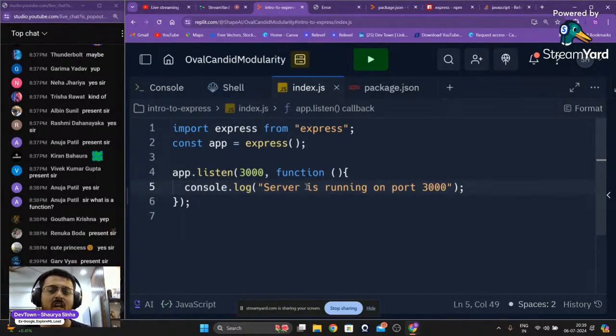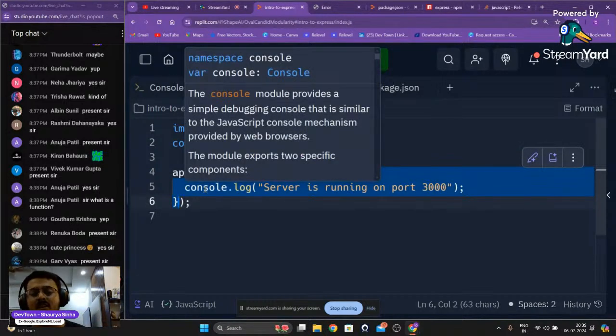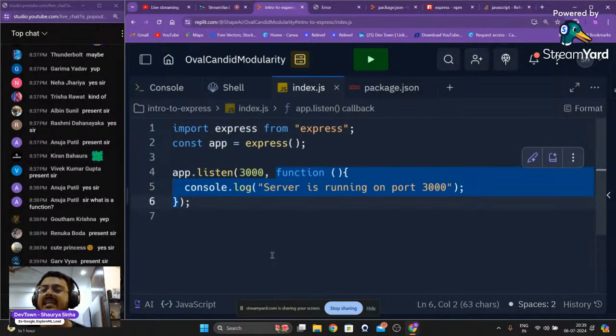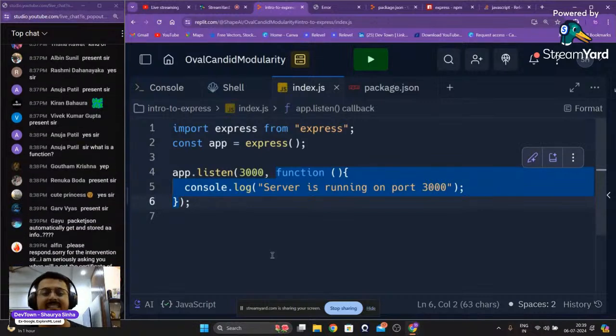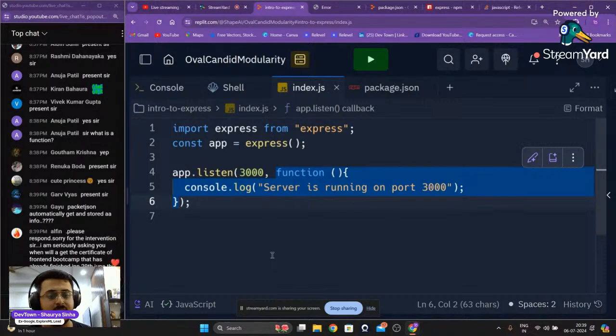So here this anonymous function, why anonymous again, guys? Because here there is no name to the function, so anonymous. Callback, because this particular function will get executed when the app starts listening on port 3000. It automatically gets called. You don't have to call it. That is the reason why we are not giving any kind of name right over here.